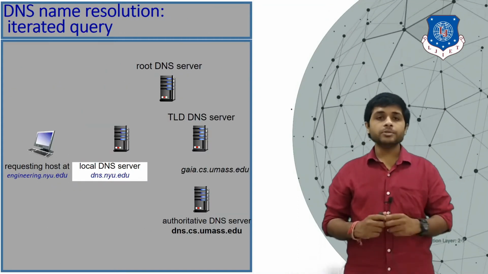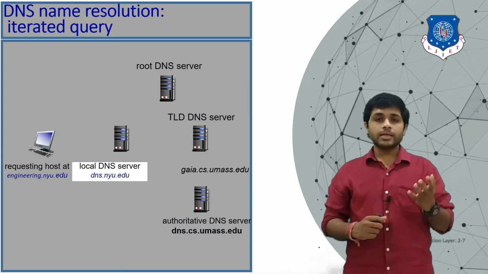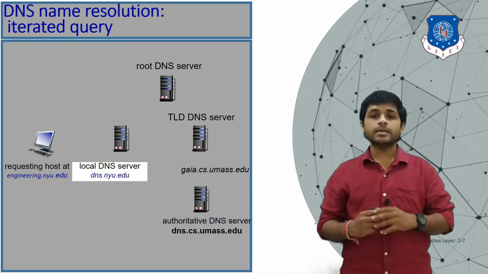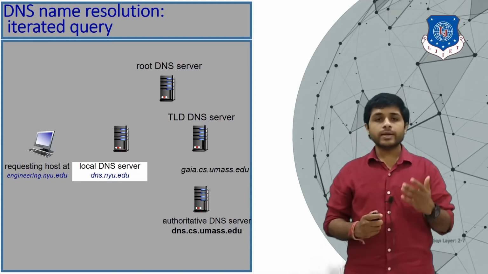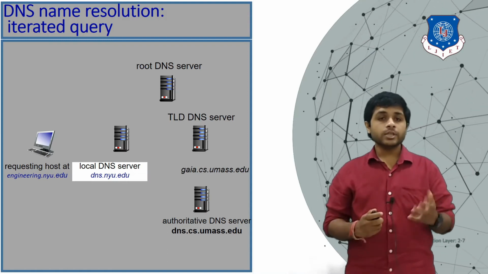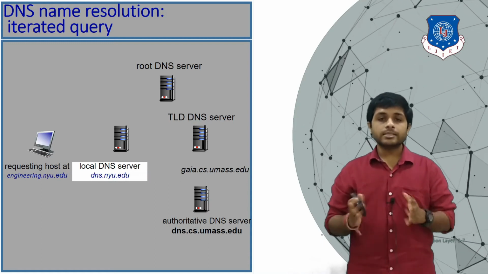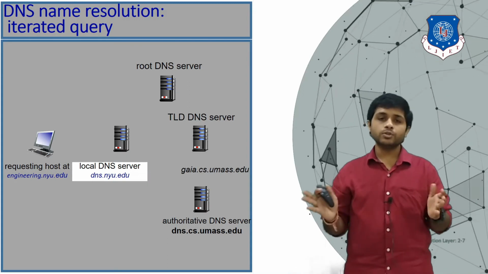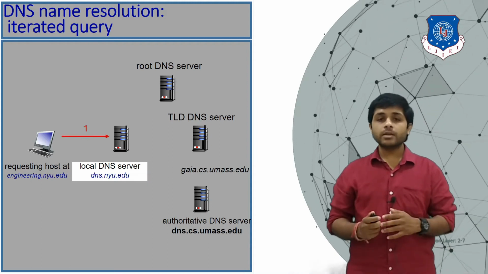There are two types. The first is known as the iterated query. You can see that there are different servers: the root DNS server, then the TLD DNS server, then the authoritative DNS server. Suppose you want to access an engineering website and your computer doesn't know the IP address, so it will send the request to the local DNS server, which is near your house and which is provided by your internet service provider.